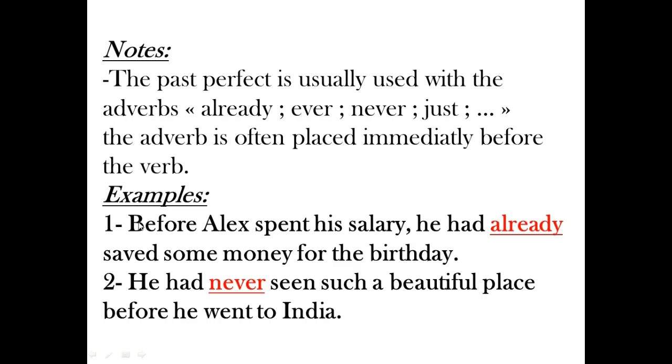For example, before Alex spent his salary, he had already saved some money for the birthday. So already is placed immediately before the main verb saved. He had never seen such a beautiful place before he went to India. So never is placed immediately before seen.